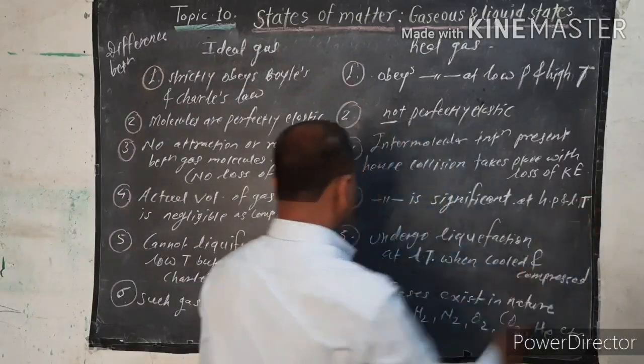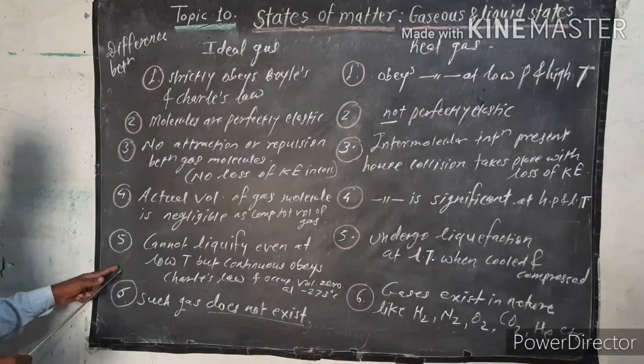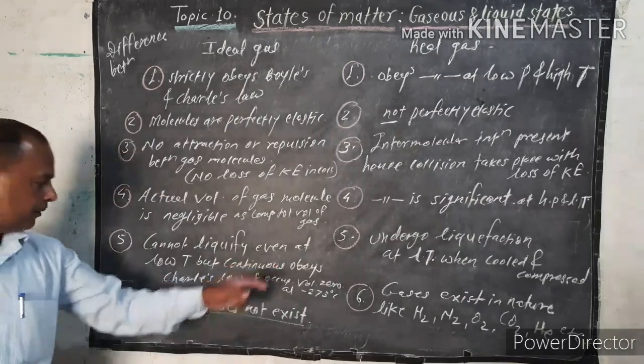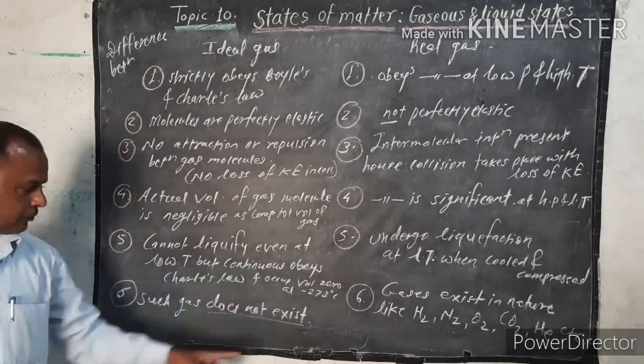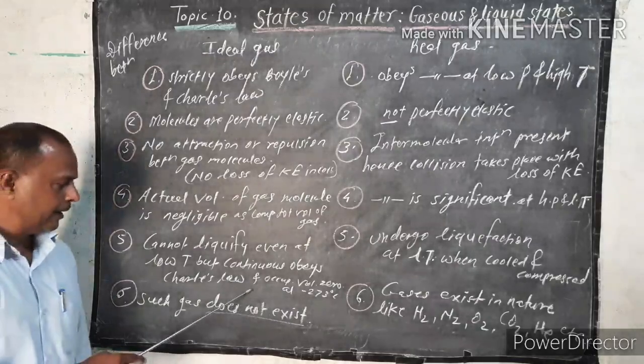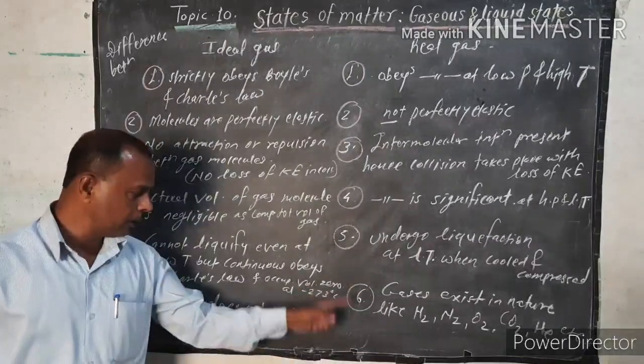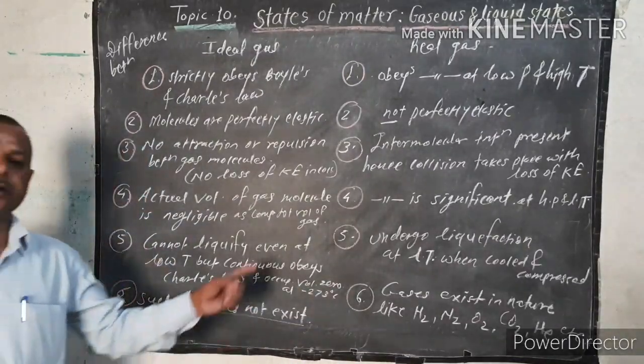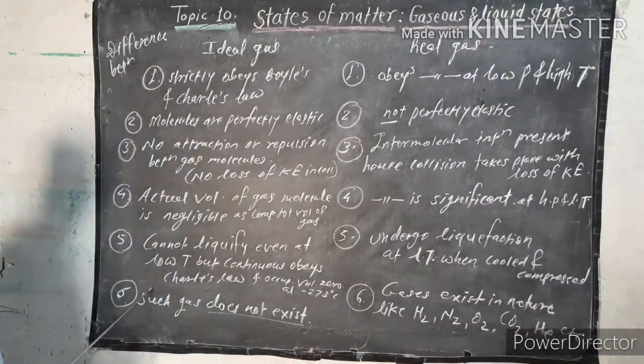Okay. Now the fifth one. An ideal gas cannot liquefy even at low temperature, but continuously obeys Charles law and occupies zero volume at minus 273 degrees Celsius.